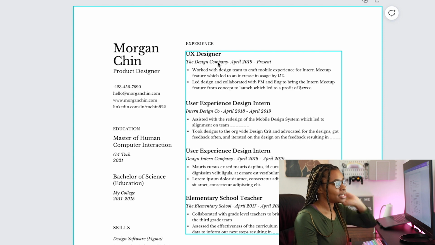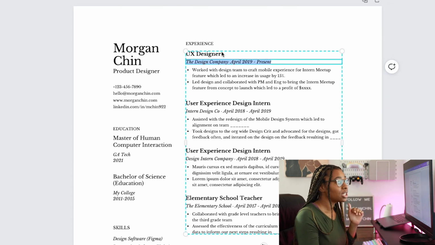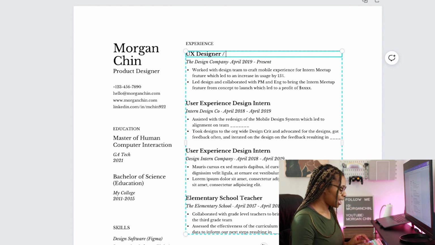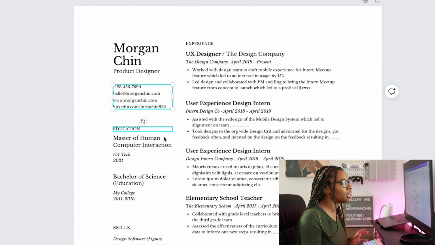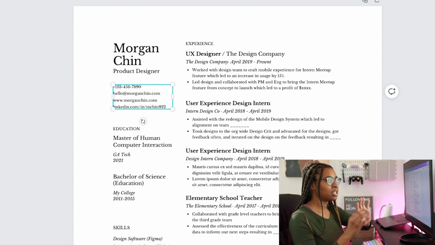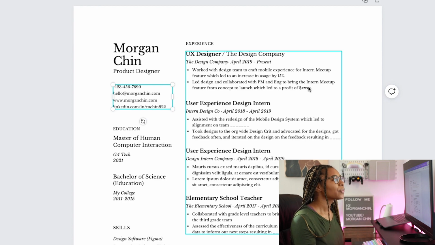Another thing you can do is how it has like the company. So this is the design company. On the second line, if you want to, you can bring that up. So see how I did the design company, and I would just unbold that part because that's not the most important thing, so that there's a little bit of hierarchy. I know where I need to look at first and then what's the thing that's the next most important. And this is big if you have had internships at actual companies that are big, like maybe you've worked at the NBA, maybe you worked at Home Depot, maybe you've worked at Pandora. You want to put the names of those companies on there.